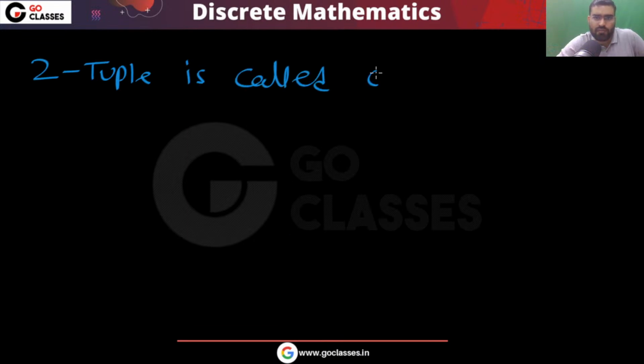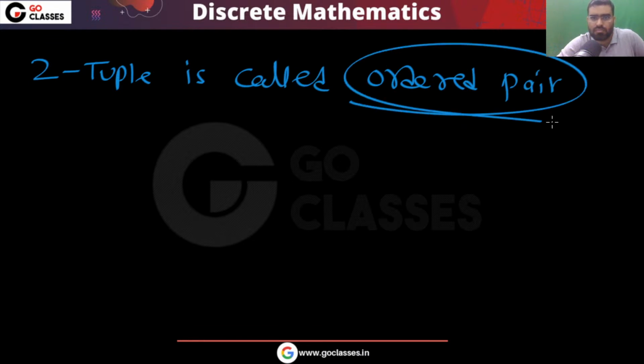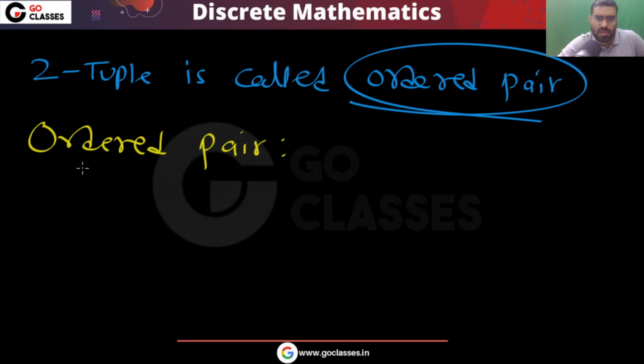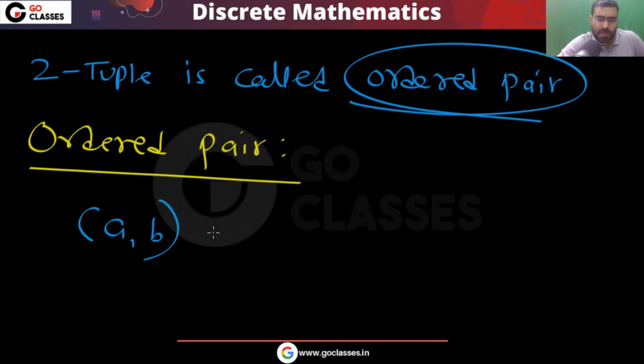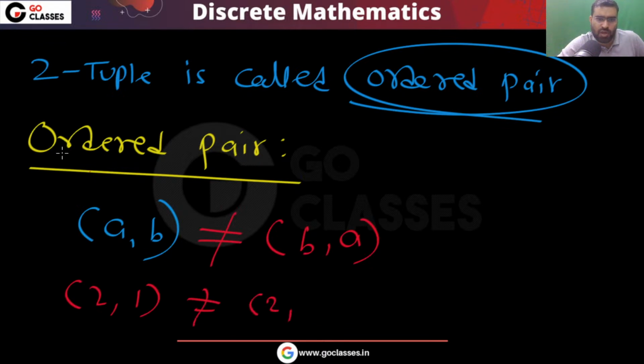Very simple point. Now, this 2 tuple is called an ordered pair. So what is an ordered pair? An ordered pair is simply, for example, A comma B, and remember, this is different from B comma A. For example, 2 comma 1 is different from 1 comma 2.